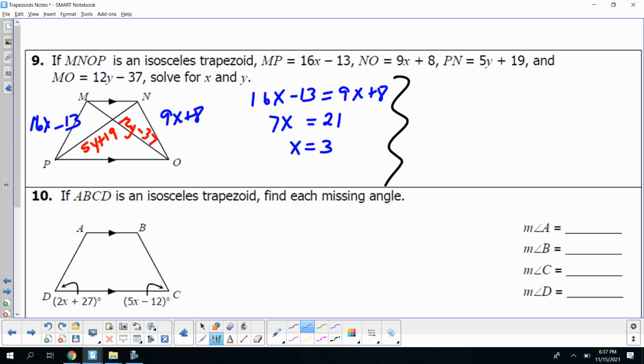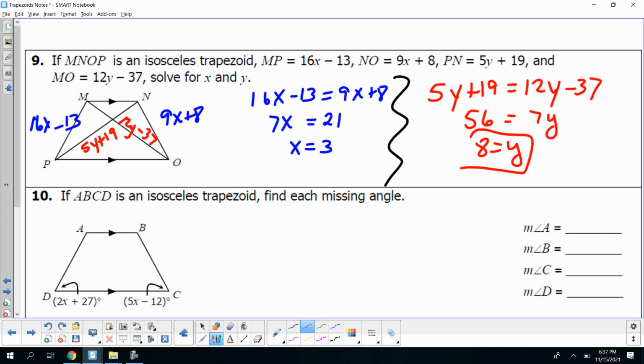All right, let's talk about the y's. Diagonals of an isosceles trapezoid are also congruent to each other, so 5y plus 19 is going to be equal to 12y minus 37. Let's simplify. 12y minus 5y is going to give me 7y, and I add 37 to both sides, I get 56. Divide by 7 to get the y by itself, I get 8 equals y. And that's what I needed to find, my x and my y.